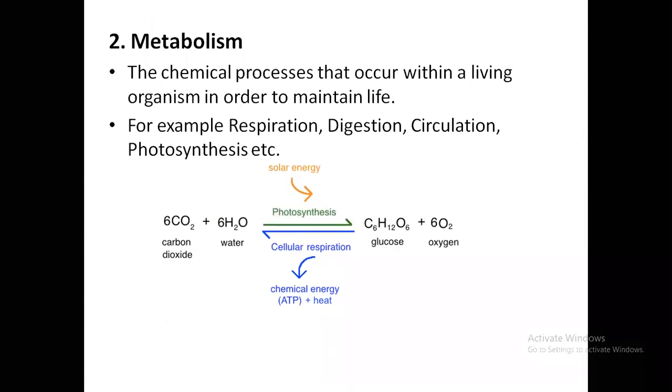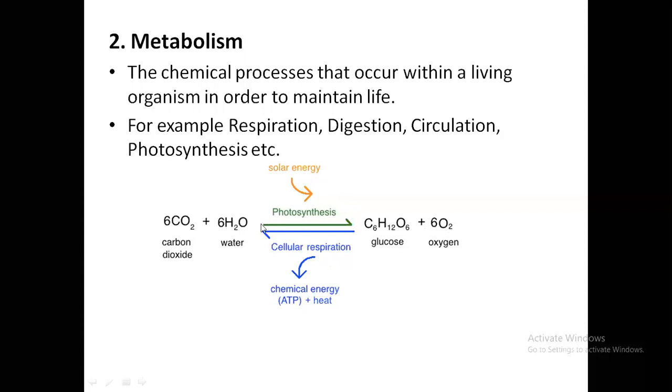Now let us look into this in this manner. If you take photosynthesis and respiration into consideration, they are actually chemical reactions. This is a point you need to get into your mind: whenever we talk of any biological process, basically it is a chemical process, but occurring inside a living organism. So we call it a biochemical process. If you take a look at photosynthesis, here you can see 6CO2 plus 6H2O gives C6H12O6 plus 6O2 in the presence of sunlight and chlorophyll. That is photosynthesis, as you know it.